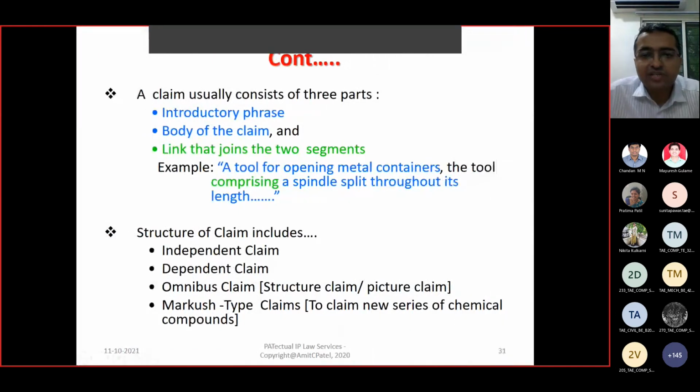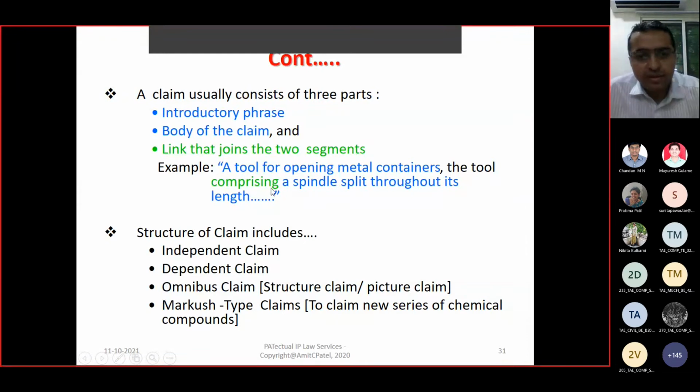A claim usually consists of 3 parts: the introductory phrase, the body of the claim, and the link that joins the two segments. Here is one example. A tool for opening a metal container. This is the introductory part. So we understand what this claim is about. The tool comprising: it's a link that joins the first part and the later part.